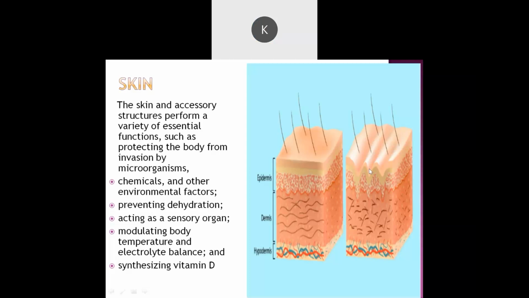So what is the purpose of our skin? Hey, you don't know? Who knows? This is just general knowledge.